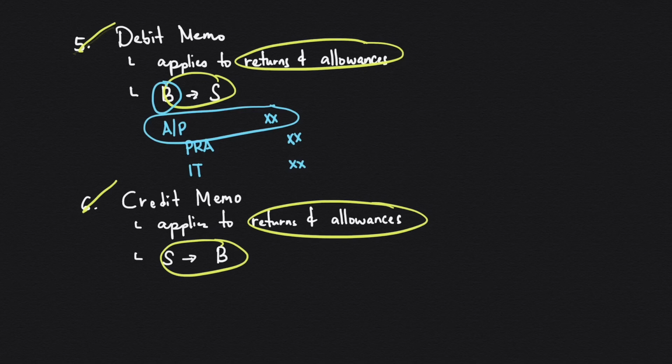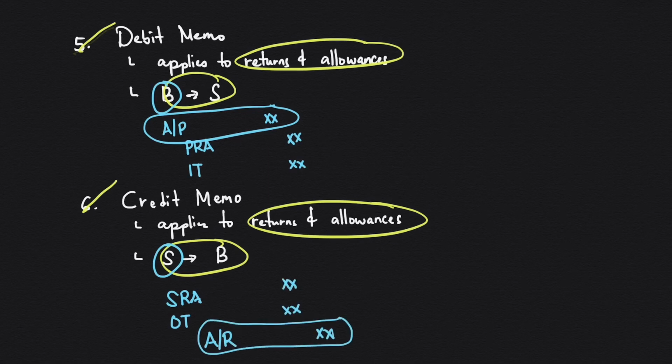And then for the credit memo, it is called the credit memo because the seller here credits his or her accounts receivable from the buyer whenever there are returns and allowances. The entry of the seller for the returns and allowances would be debit sales returns and allowances, debit output tax, and credit accounts receivable. And the credit to AR here is the reason for the name credit memo. And the other name for credit memo is credit note or credit memorandum.